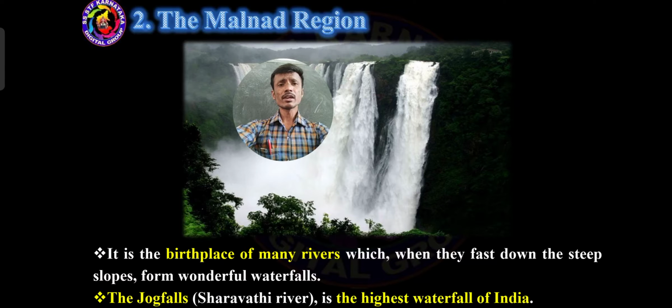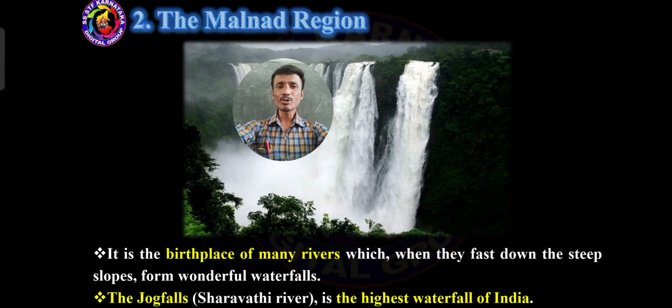Such rivers create some of the important waterfalls. One of Karnataka's important waterfalls and India's important waterfalls is Jog Falls. Jog Falls is the highest waterfall in India. Which is the highest waterfall in Karnataka?